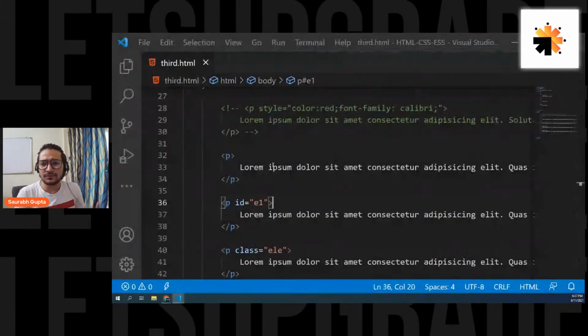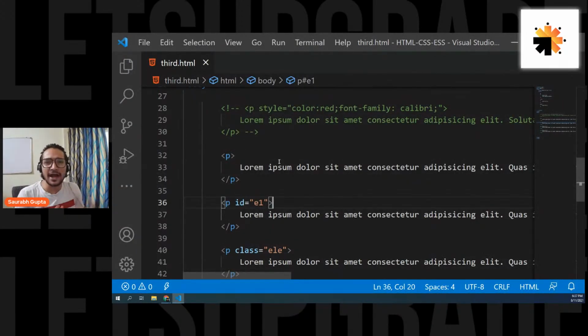But now, what to use? Should we go for ID or should we go for classes? So now remember, let's try to understand what is exactly the meaning of ID or class.